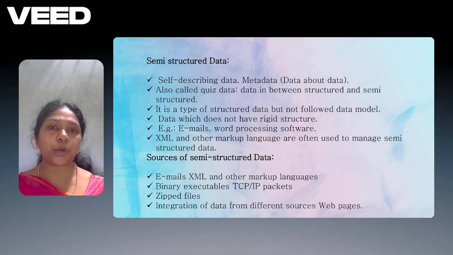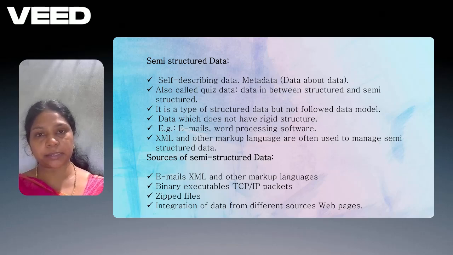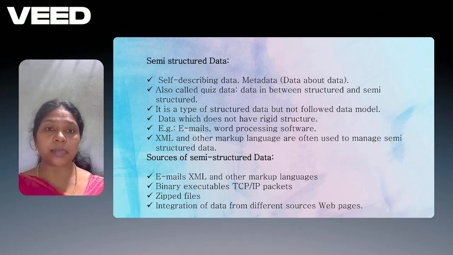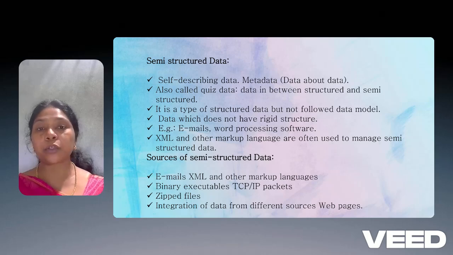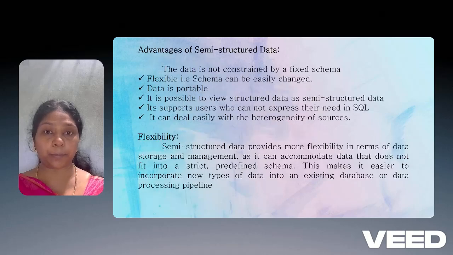Semi-structured data comes under both structured as well as unstructured data. It is self-describing data, metadata, also called quest data. It is a type of structured data but does not follow the data models. It is data which does not have a rigid structure. Examples: emails, word processing software, XML and other markup languages also come under semi-structured data. The sources of semi-structured data are emails, binary executables, TCP/IP packets, zip files, and integration of data from the different sources of web pages.